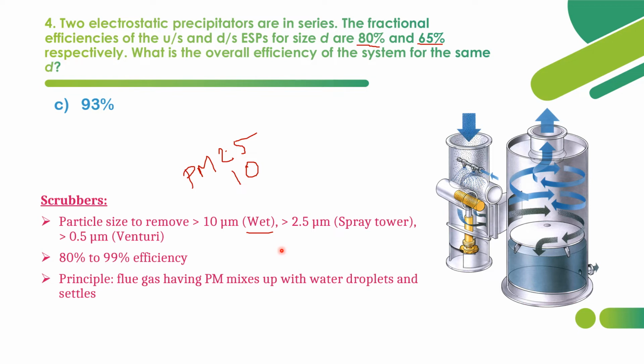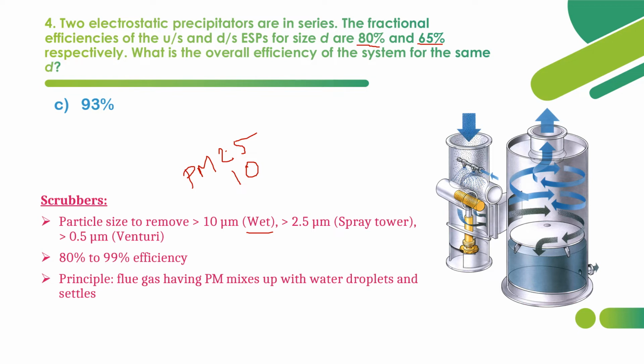And in this fabric filter system, flue gas is allowed to pass through a woven or filtered fabric, which filters out the PM, particulate matter, and allows the gas to pass. So smaller particles are retained on the fabric initially through interception, and later on, when a dust mat is formed, the fabric starts collecting particles more efficiently. So the idea behind is, particles of size more than the fabric material will be retained, and less than the fabric material will be passed. So that is the idea behind fabric filters.